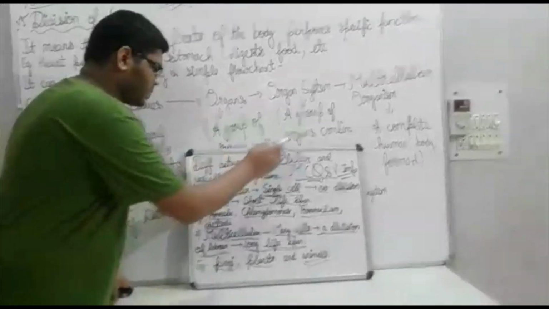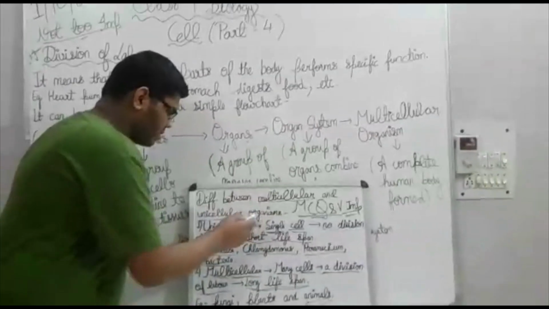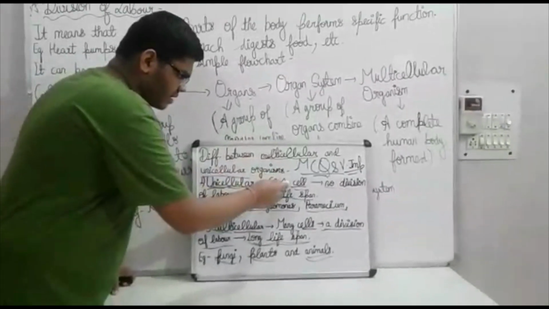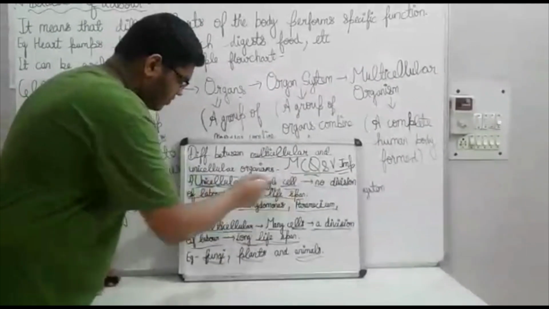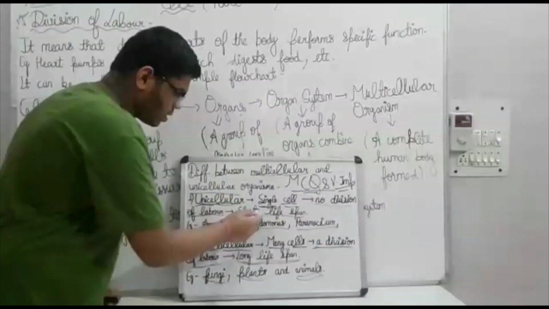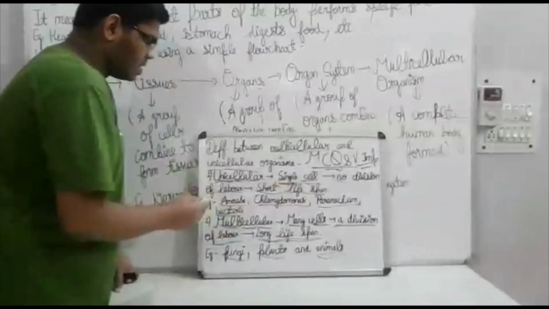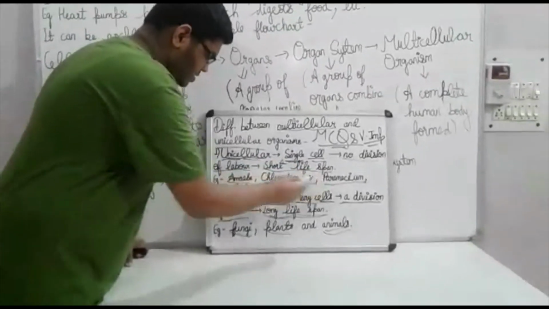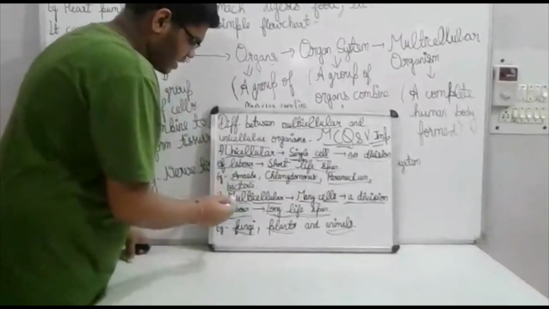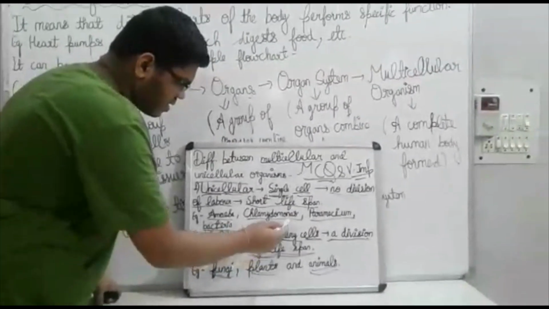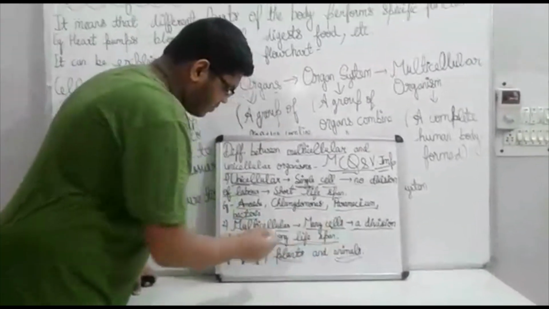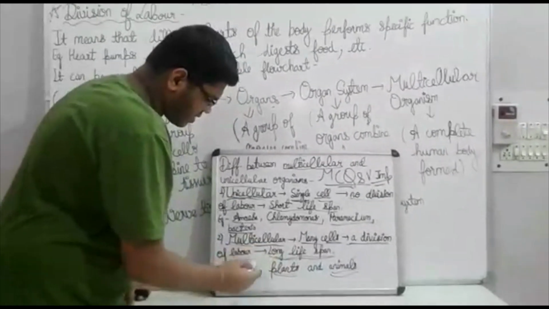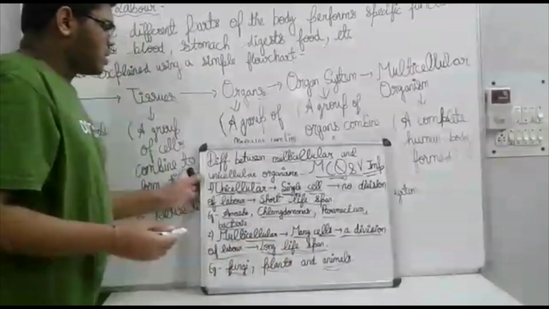The difference between multicellular and unicellular organisms is as follows. Unicellular organisms have a single cell, there is no division of labor, and they have a short life cycle. Examples are amoeba, Chlamydomonas, Paramecium and bacteria. Multicellular organisms have many cells, a division of labor occurs between them, and they have a long life cycle. Examples are fungi, plants and animals.